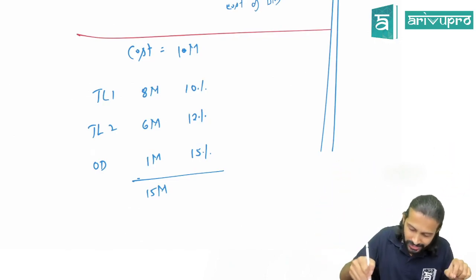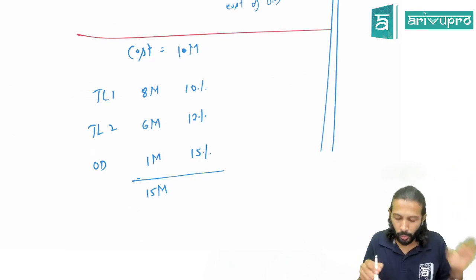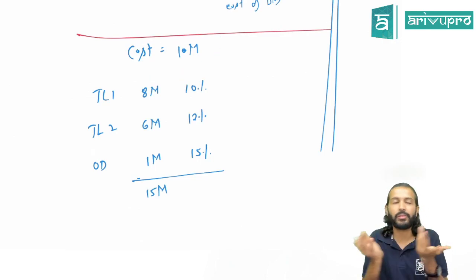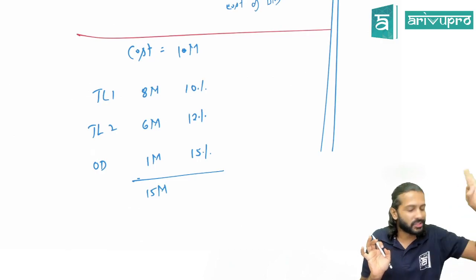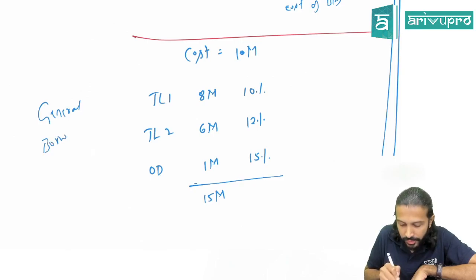So this sort of a scenario, we call it general borrowing. We have multiple borrowings, and from which borrowing we are funding the qualifying asset, we are not able to find out. Such a case we call general borrowings. Did you understand the meaning of general borrowings?